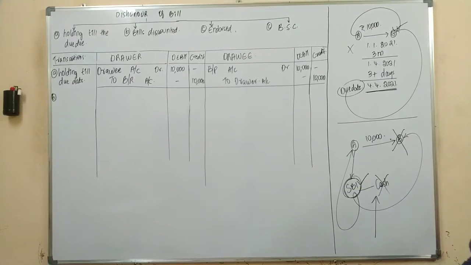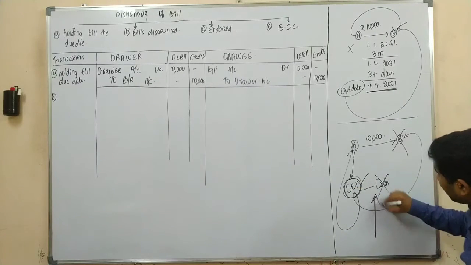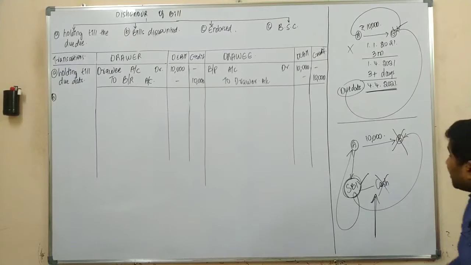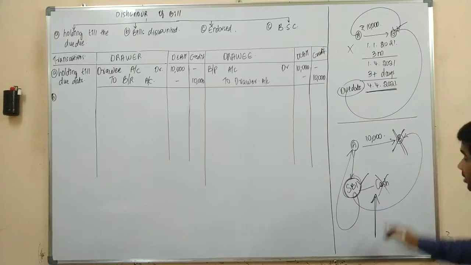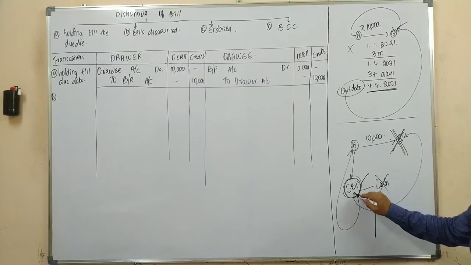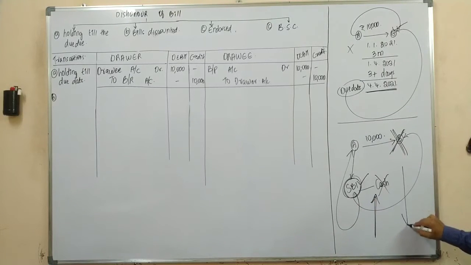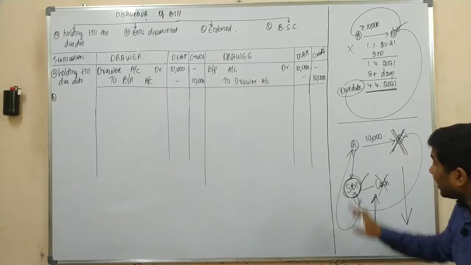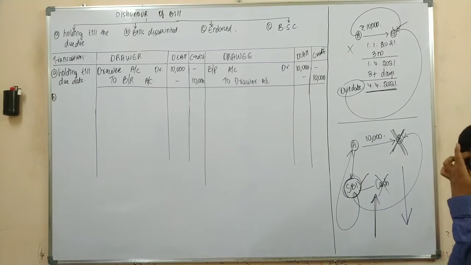Now, upon discounting, they raised his account. So if the bill was dishonored, SBI would be decreasing his account. Yes or no?